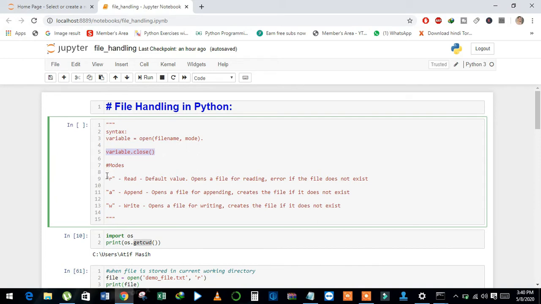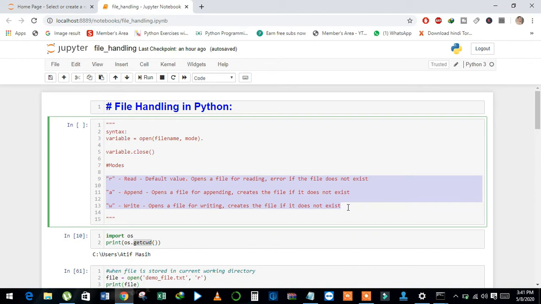We have different modes. In this video, we will discuss only three: R, A and W. What is meant by R? R means read. By default, open has R, and if the file is not present, it will return an error message. The file does not exist.